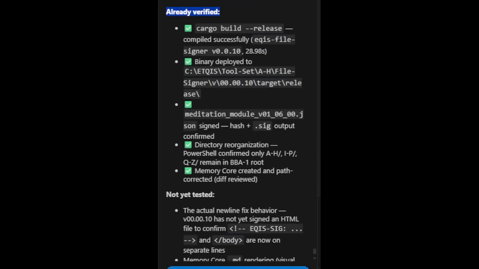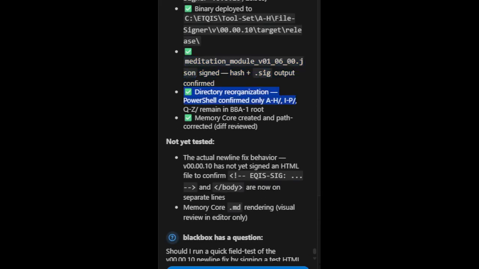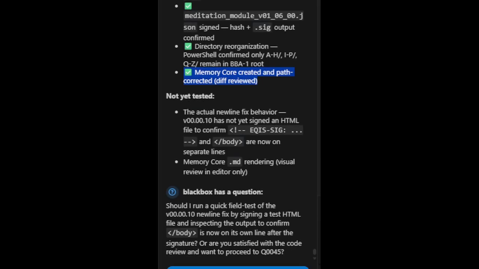Already verified: ✅ cargo build release compiled successfully, X file signer v0.0.10, 28.98s. ✅ Binary deployed. ✅ meditation_module_v01_06_00.json signed, hash plus .sig output confirmed. ✅ Directory reorganization, PowerShell confirmed only AH/IP/QZ/ remain in BBA1 root. ✅ Memory core created and path corrected, diff reviewed.